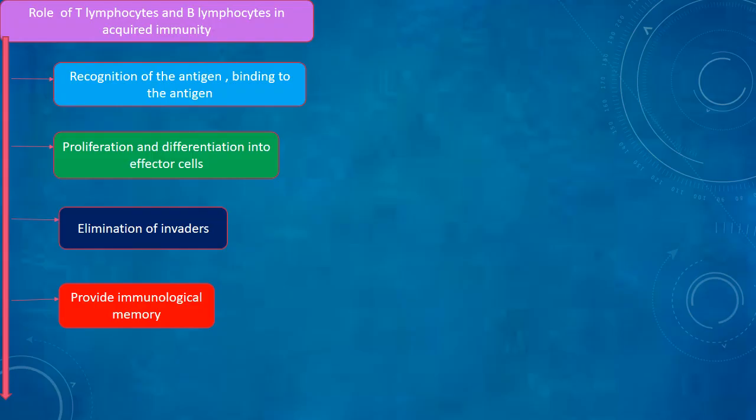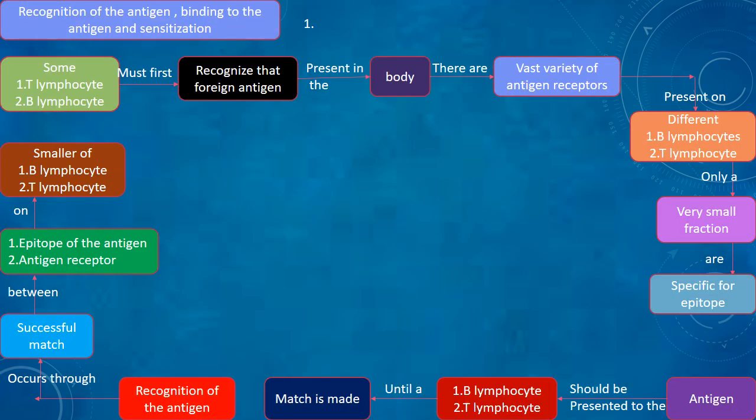The roles of T lymphocytes and B lymphocytes in acquired immunity: recognition of the antigen, binding to the antigen, proliferation and differentiation into effector cells, elimination of invaders, and providing immunological memory. Recognition of the antigen: binding to the antigen and sensitization.